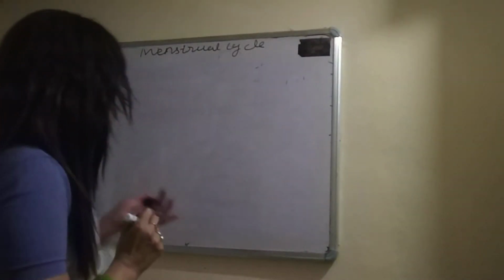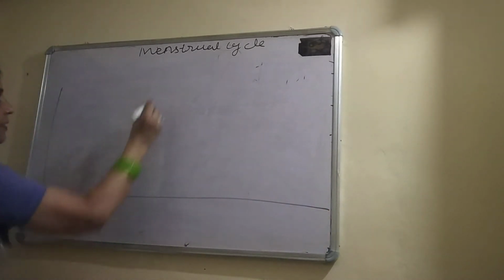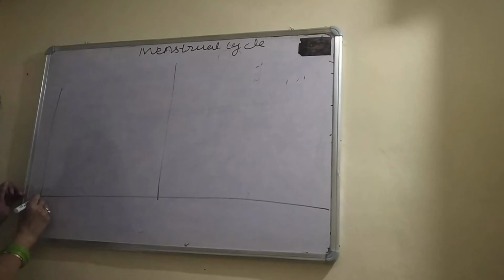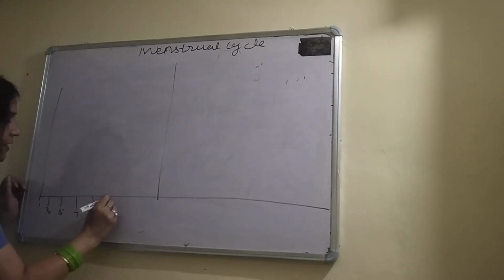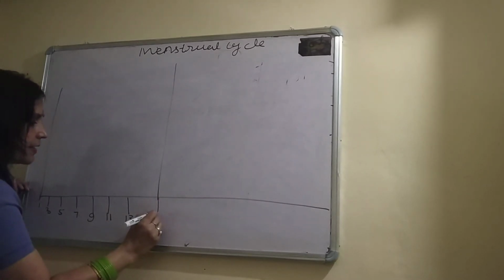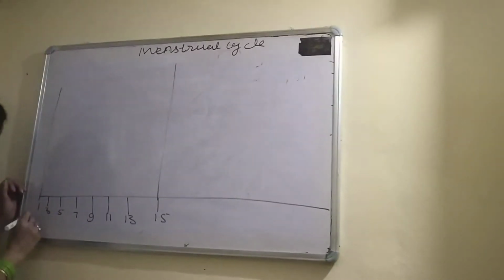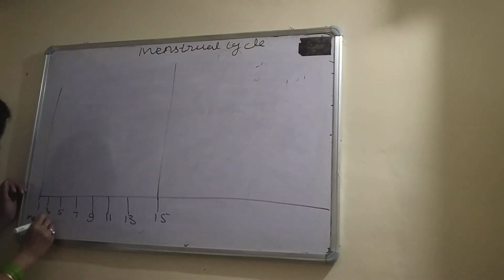In the diagrammatic representation, first of all I am taking here days 1, 7 days, 9 days, 11, 13, and this is the 15 days. The first phase is the menstrual phase, which lasts for 3 to 5 days.